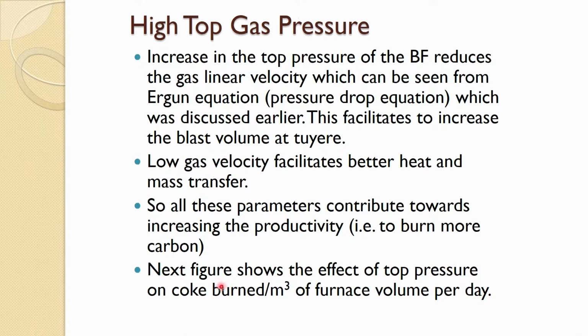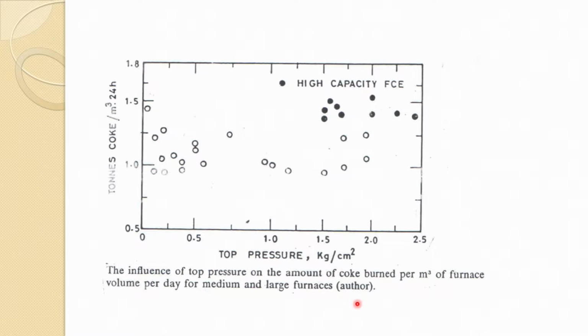The next figure shows the effect of top pressure on coke burden per meter cube of furnace volume per day. You can see that as the top pressure increases, these are really high capacity furnaces which are being used nowadays. This is somewhere in the 80s, so quite old, but these are the ones being used nowadays.